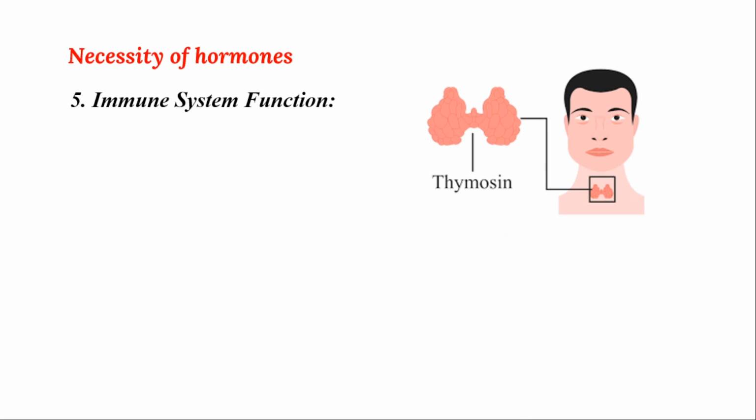The next important necessity of hormones is immune system function. Some hormones will help in proper immune system function. You can see thymosin is a hormone which is mainly secreted in the thymus. And the thymus, you already know, is a primary lymphoidal organ.